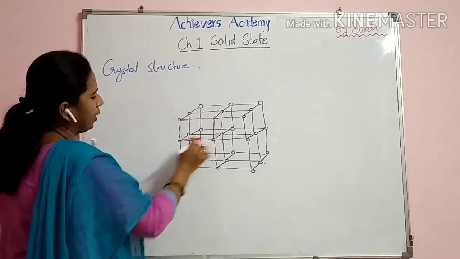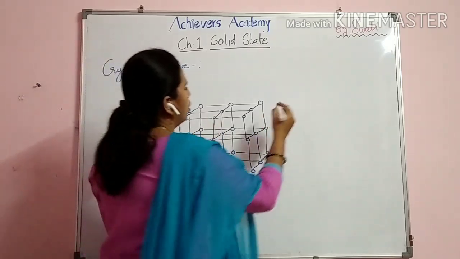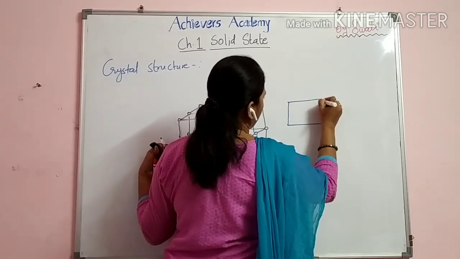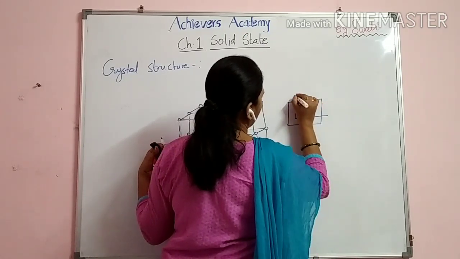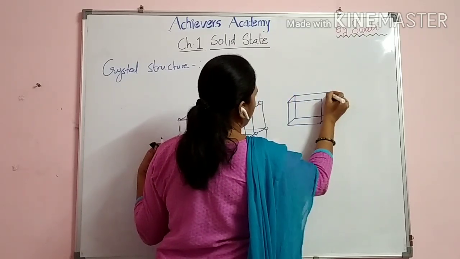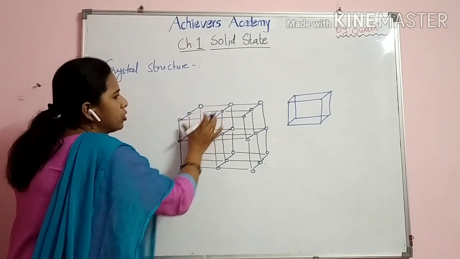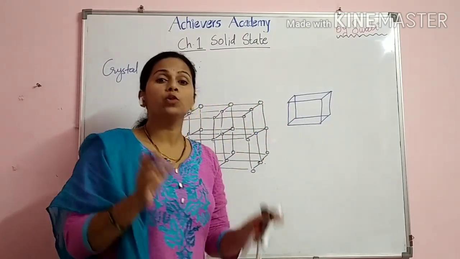So this red colored structure I will draw again beside. What is this? This is the small unit which you have drawn beside. This small unit is called a unit cell.